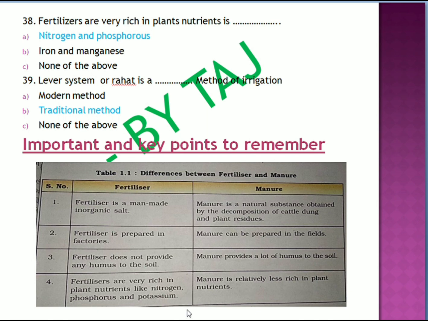These are macronutrients, and they are provided by the fertilizers. But manure is relatively less rich in these plant nutrients, but it will increase the fertility of the soil and the water holding capacity of the soil, and helps to grow healthy and beneficial microorganisms in the soil. Manure is very important for that.